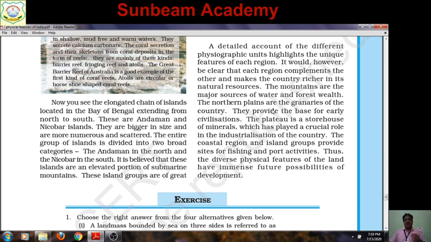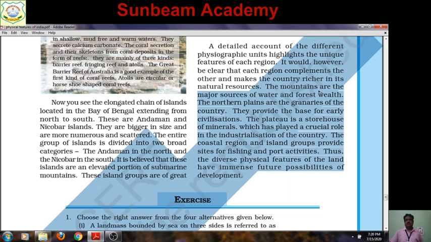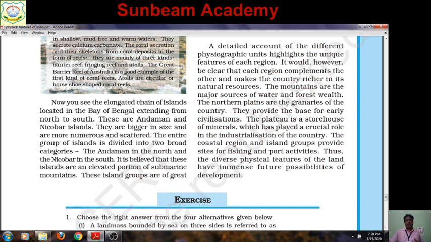What is the question? The physiographic divisions of India are complementary to each other. Justify or explain. And the answer is from here. The mountains are the major sources of water up to possibilities of development. All they are complementary to each other.